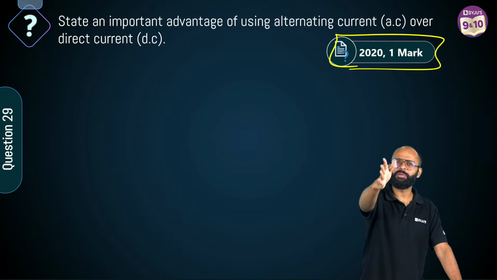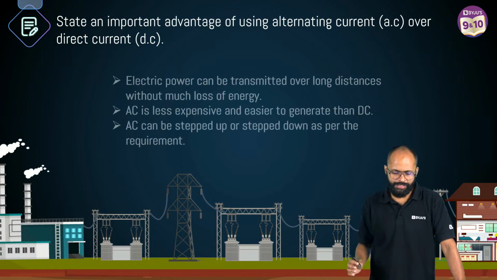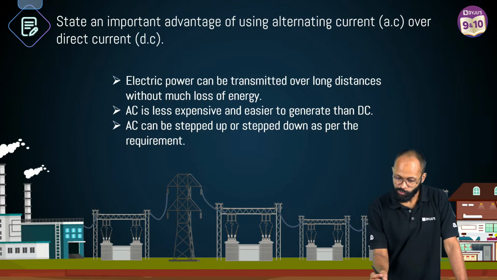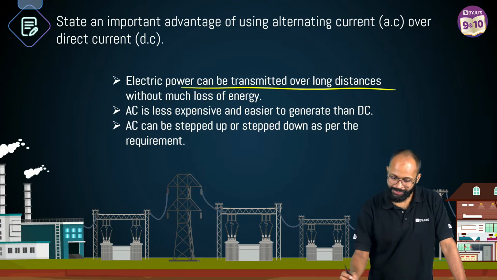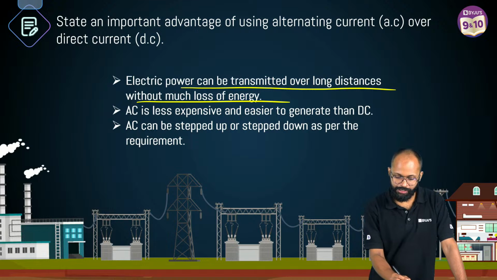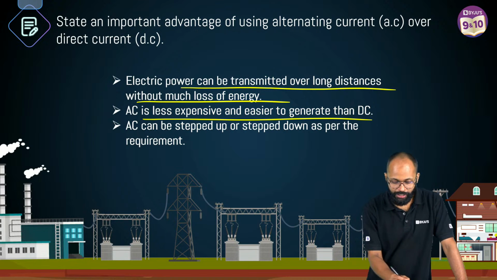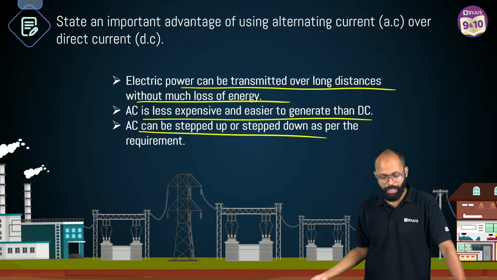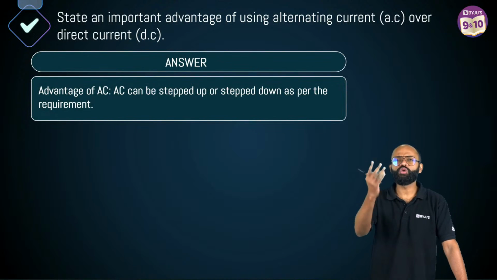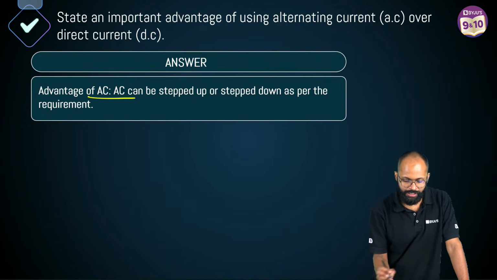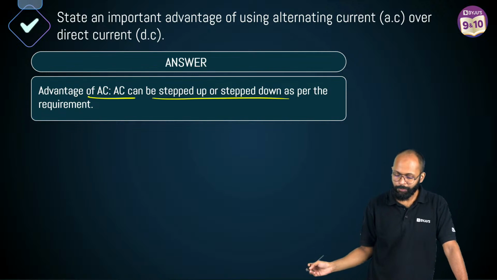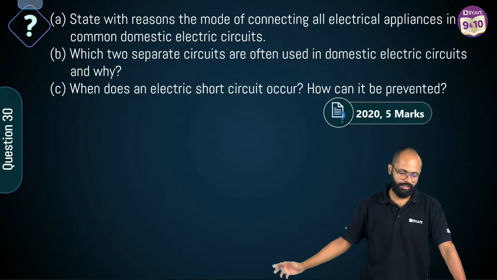वेरी गुड, सिंपल, नाइस. Sir, AC is cheap, that's true. It can be transmitted over long distances without much loss of energy. It is less expensive, easy to generate. It can be stepped up or stepped down as per the requirement. Choose any one. Advantage of AC could be AC can be stepped up or stepped down as per the requirement.